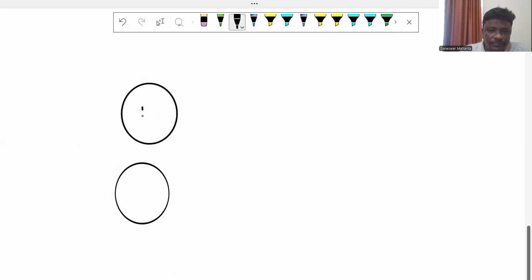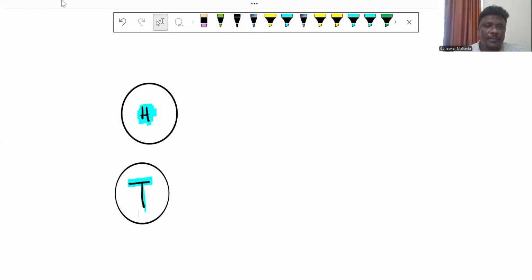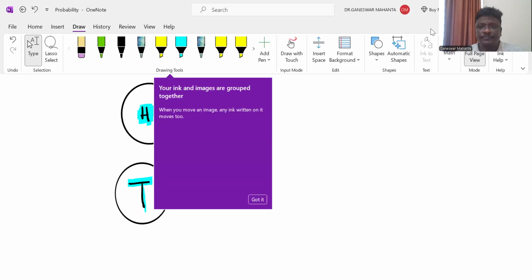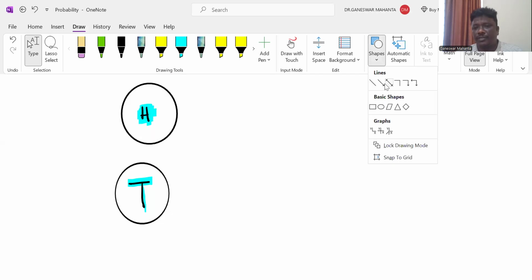So here this represents head, and this represents tail. This is the head representation. What happens here? We fix head and we throw another coin. When we fix head and turn the other coin, what happens?